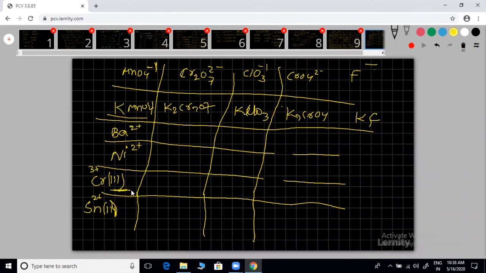Suppose chromium, this is the 3+ oxidation state. Can I write anyone here? Barium, nickel, Sn2+, almost all the same. Suppose you are writing Ba: Ba(MnO4)2, sorry. Here, Ba, sorry, BaCr2O7, Ba(ClO3)2, BaCrO4, BaF2. Okay, chromium 3+, apply charges, you can get.